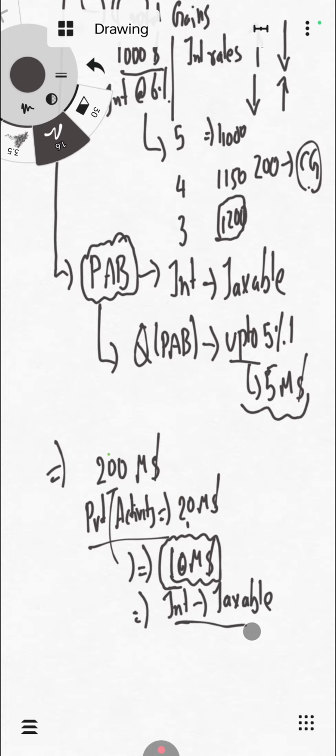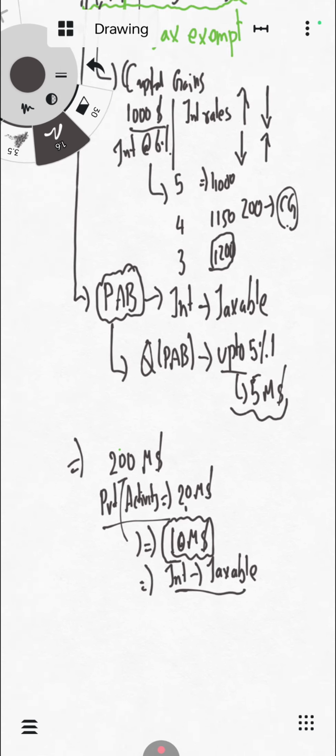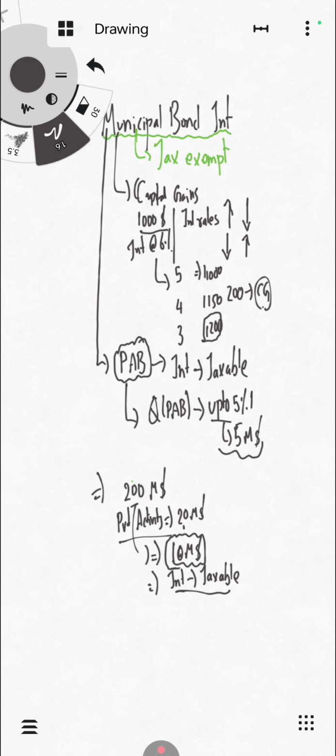The only thing is that private activity can be up to 5% of the total proceeds that they are getting, but again, that is subject to $5 million only. If it crosses $5 million, then the interest that you receive is taxable. This is with respect to municipal bond interest and qualified private activity bonds.